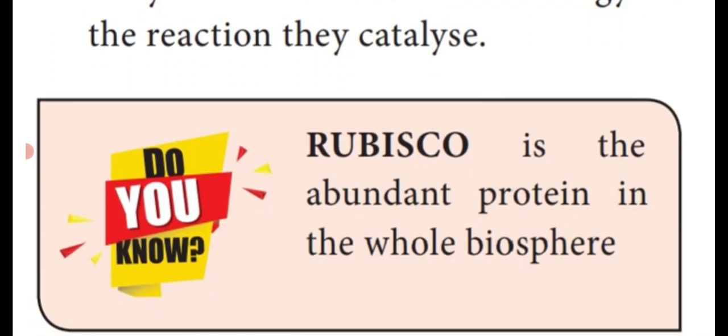One of the examples they have given in the do you know paragraph is Rubisco. Rubisco is the enzyme which is abundant, which means it is the large amount of protein in the whole biosphere, the entire world. The Rubisco is the enzyme which contains a large amount of protein. So that is one of the enzyme examples, Rubisco.